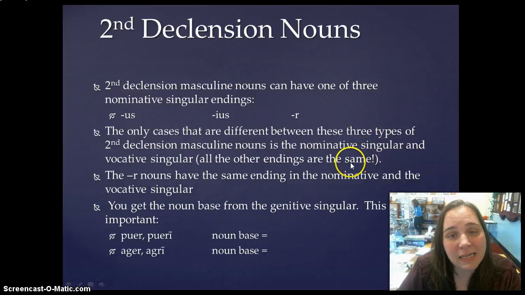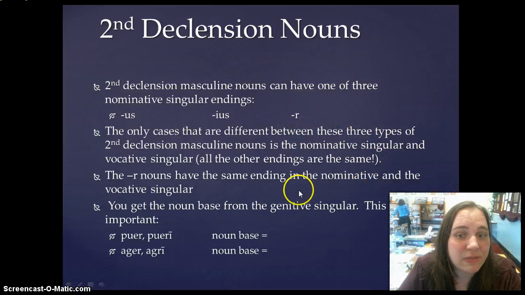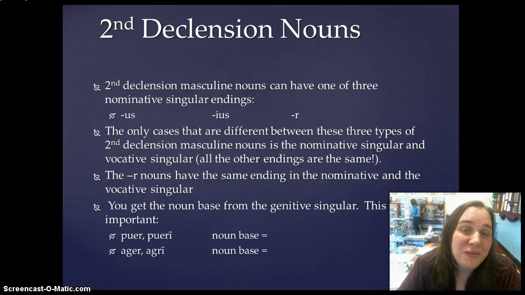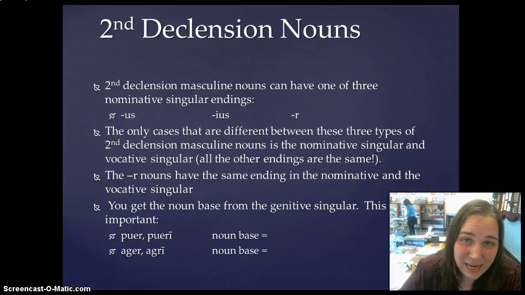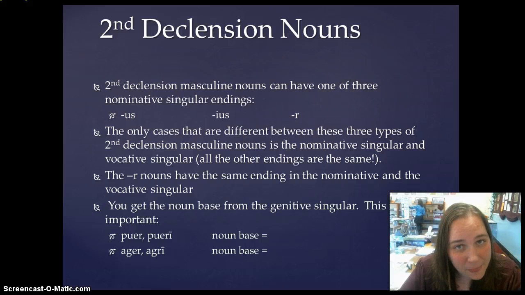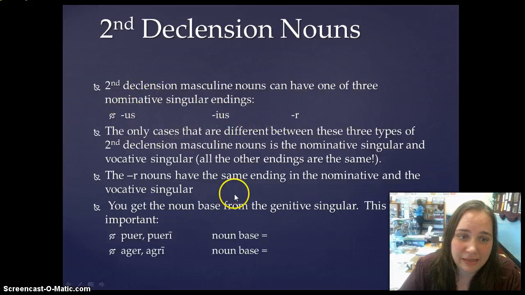If you have a second declension masculine noun that ends in -r in the nominative singular, the vocative singular is going to end in -r, okay? Other than that, all the other endings are the same as the ones that end in -us and -ius. In other words, the second declension nouns that you learned last night. The genitive, dative, accusative, ablative singular, and all of the plurals are going to form the exact same way between all three of these second declension masculine nouns, okay?